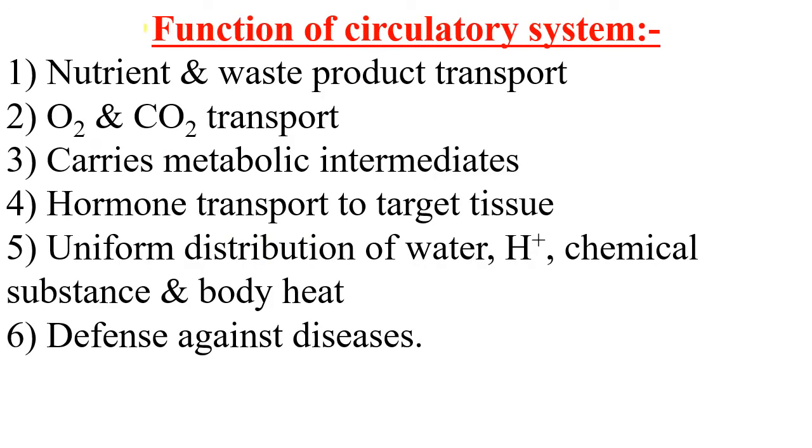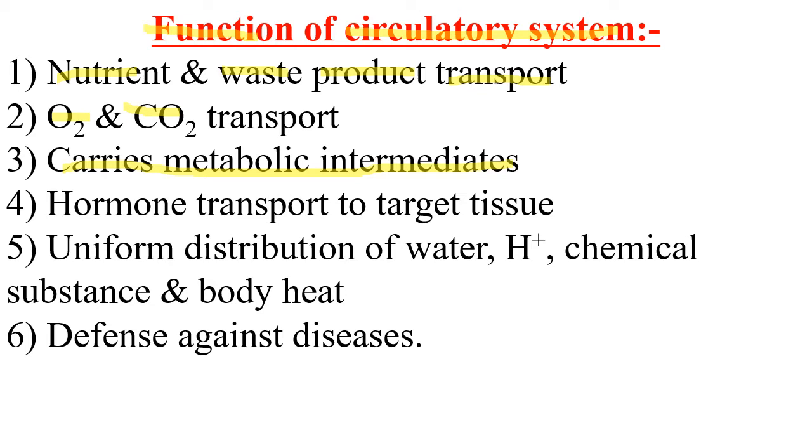Then we'll study the functions of the circulatory system. The first function is that nutrients and waste products produced during metabolism are transported through the circulatory system. Secondly, respiratory gases like oxygen and carbon dioxide are also transported through the circulatory system. The circulatory system also carries metabolic intermediates, which are very important for survival of the organism.